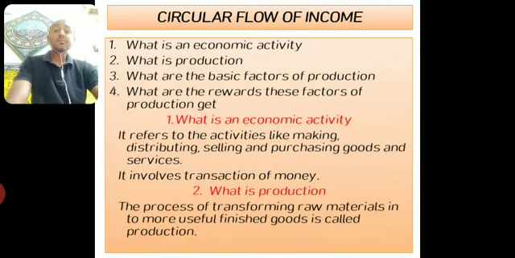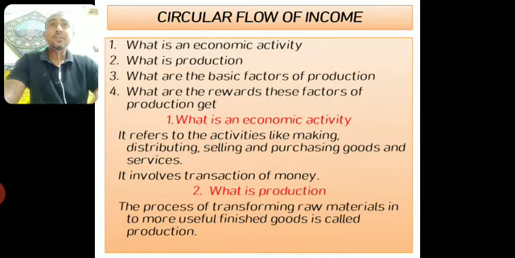So what is the meaning of production? The process of transforming raw materials into more useful finished goods is called production. It has also been covered in the class 9 syllabus. When we use some raw material and we try to manufacture or produce some more useful finished good by processing it, that process is called production. Let me give you an example. Suppose a carpenter is taking a piece of wood and he is making a fine, beautiful chair out of it.